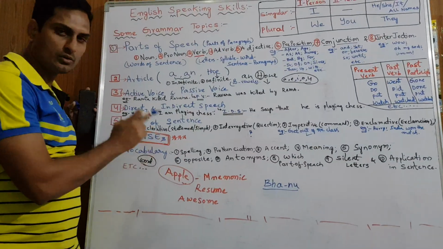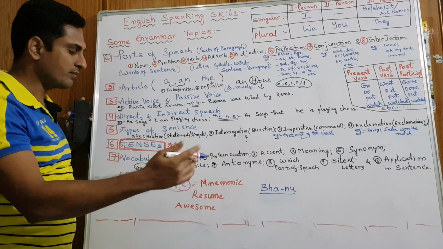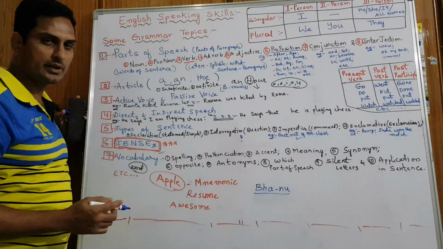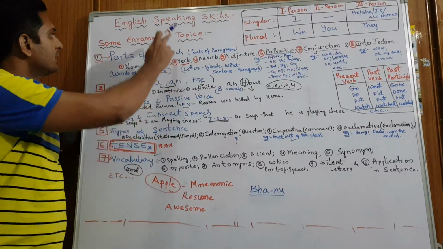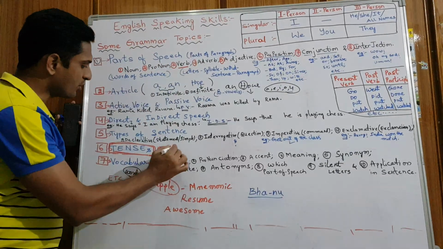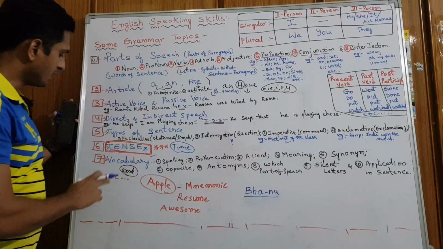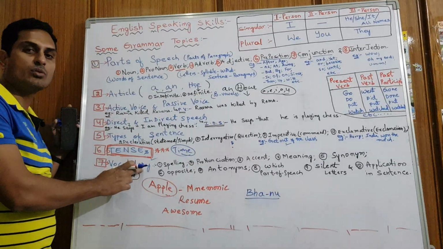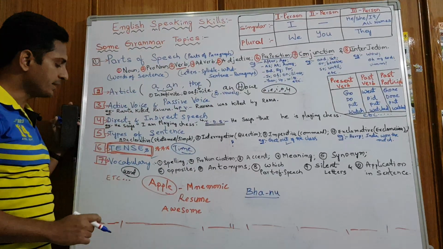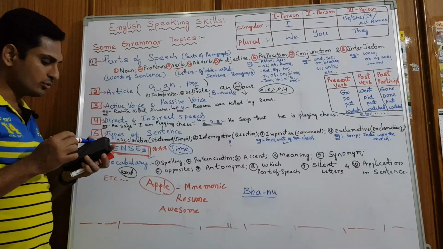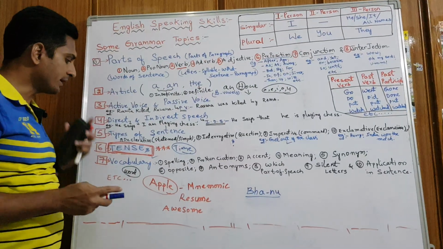Then tenses, we will go on in the next video. I will attach it. Tenses are important. Tenses are important in speaking English. It tells about time, as I already told you, right? Vocabulary also plays a main role in speaking English, right? Here I categorize it into 10 parts, very important.